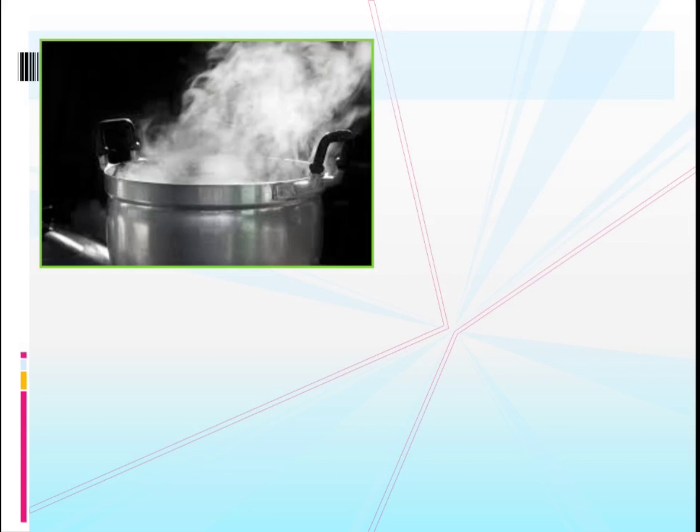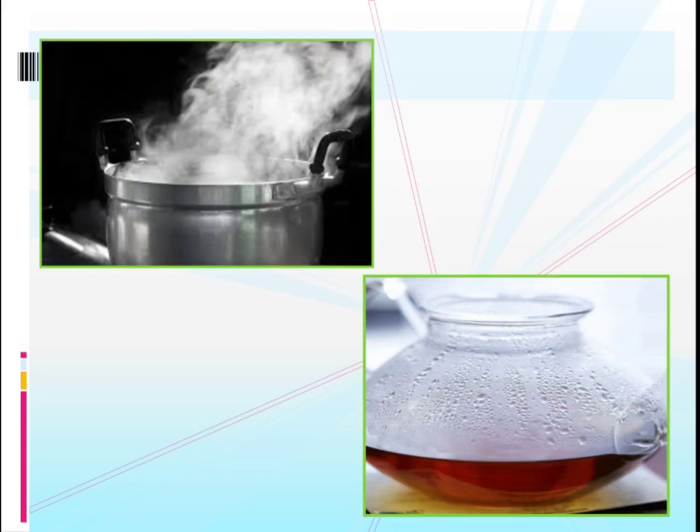And what do you mean by condensation? When water is boiled, it turns into water vapor, and when this water vapor, the steam, cools down and forms small droplets, that is called condensation. See, the tea here in the bowl is heated, and you can see the steam coming out.